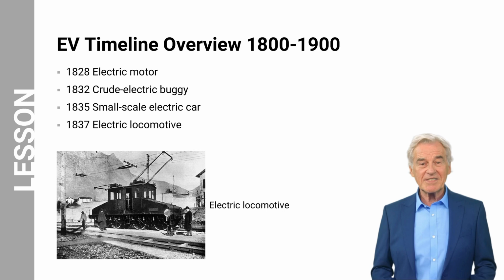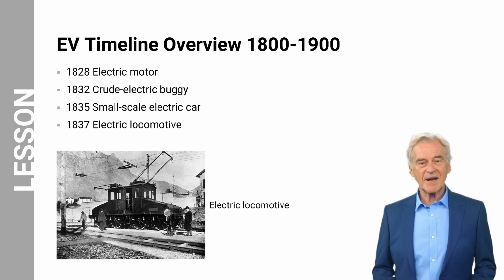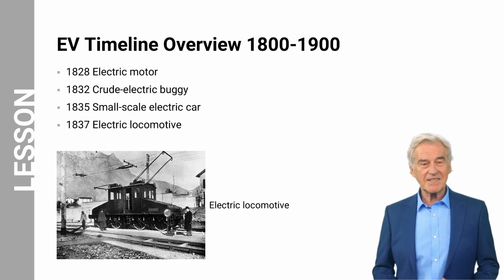In 1837, the first electric locomotive, named the Galvani, was built by chemist and inventor Thomas Davenport. Davenport's locomotive utilized a small electric motor to power its wheels and was considered one of the earliest successful EV applications. EVs did not gain significant traction as a viable transportation option until the late 19th century and the early 20th century.